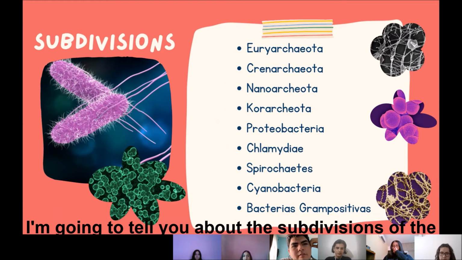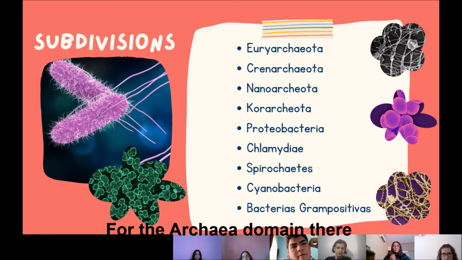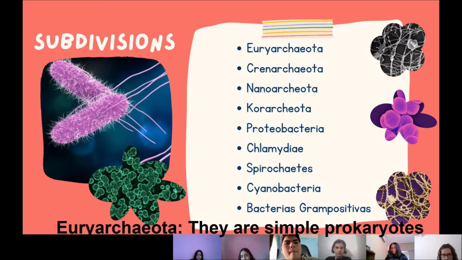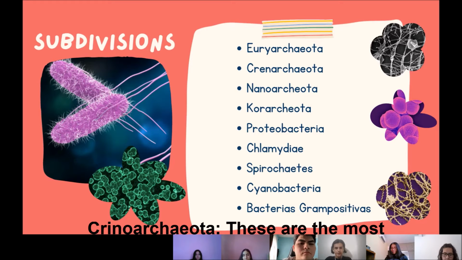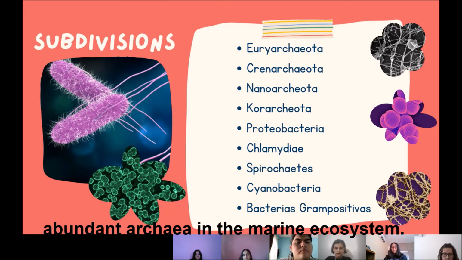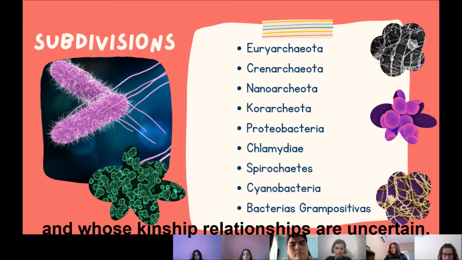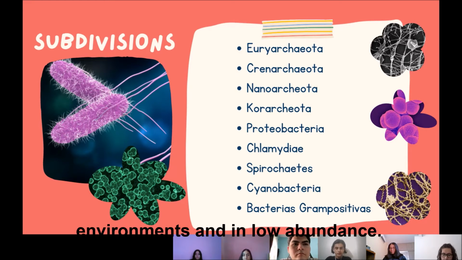I'm going to tell you about the subdivisions of the Monera kingdom. For the Archaea domain, there are 4 subdivisions. Euryarchaea are the simple prokaryotes and comprise a wide and diverse set of microorganisms. Crenarchaea are the most abundant archaea in the marine ecosystem. Nanoarchaea is a taxon discovered in 2002 and whose kinship relationships are uncertain. Korarchaea are only found in hydrothermal environments and in low abundance.